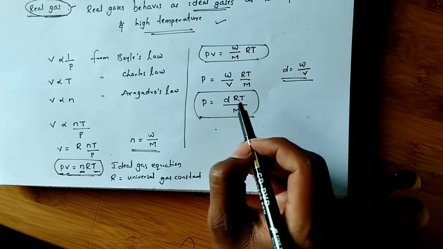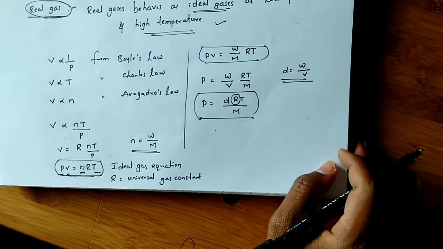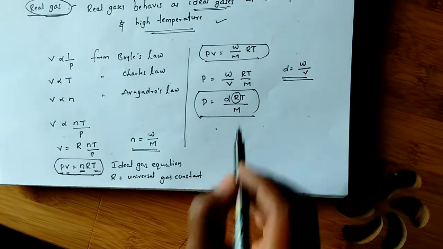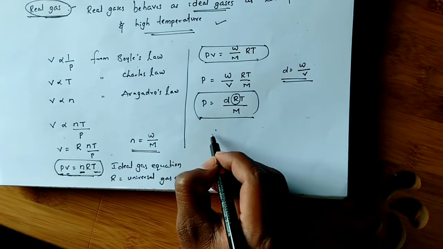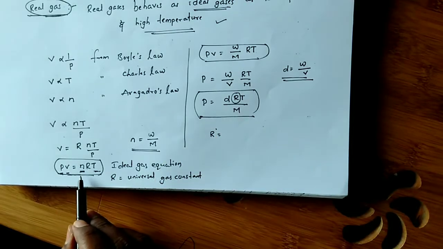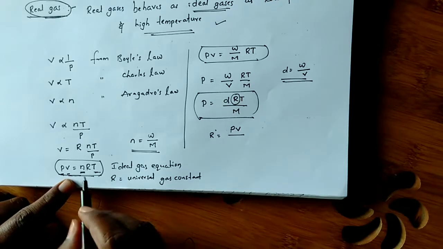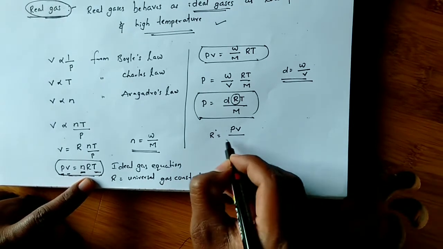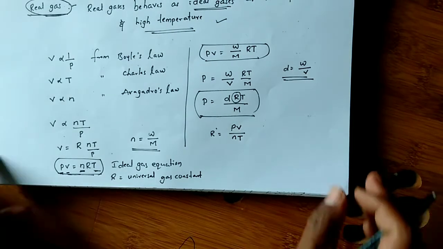Here we must know about R, the universal gas constant. What are the values for the universal gas constant? So here, from this ideal gas equation, R equals PV by nT, PV by nT.